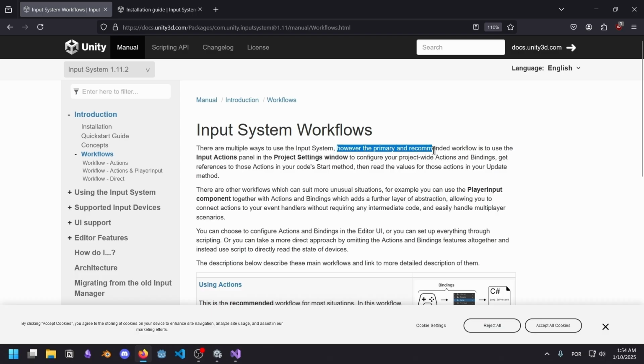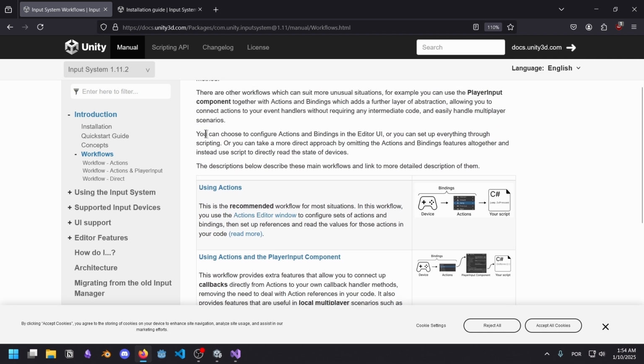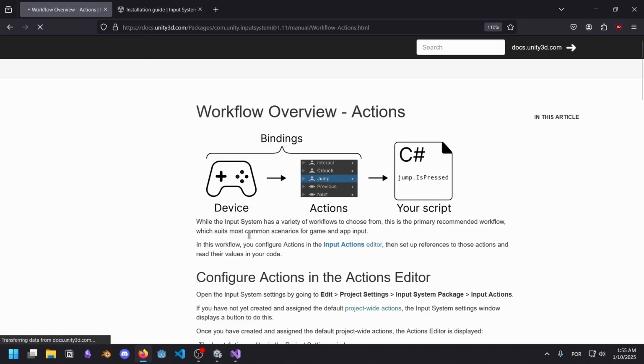However, the primary and recommended workflow is to use the Input Actions panel in the Project Settings window to configure your project-wide actions and bindings. Alright, that seems simple enough. Oh, okay, let's use the recommended one. Where is it? This is the recommended workflow for most situations. Okay, wow, okay, read more.